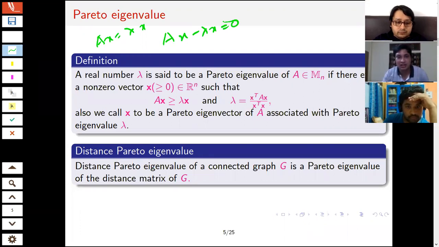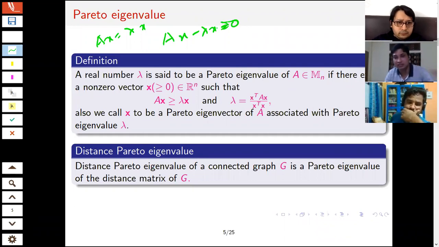And here the vector x must be non-negative. In case of the ordinary eigenvalue, the eigenvector can have negative entries, but here we don't allow negative entries in the eigenvector. So all the entries of the vector x must be non-negative, as well as this particular vector Ax minus lambda x.